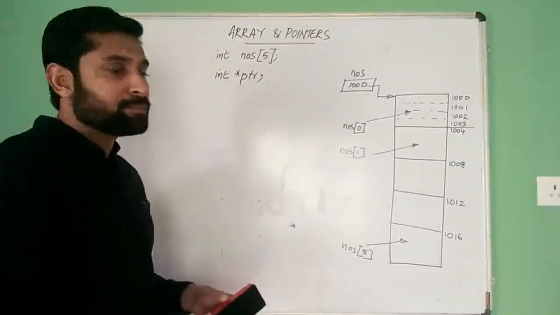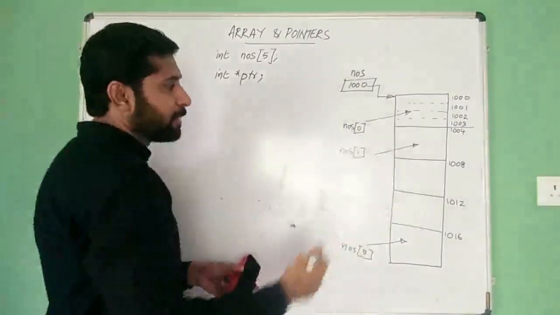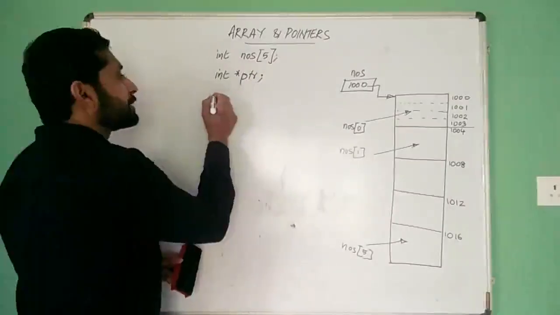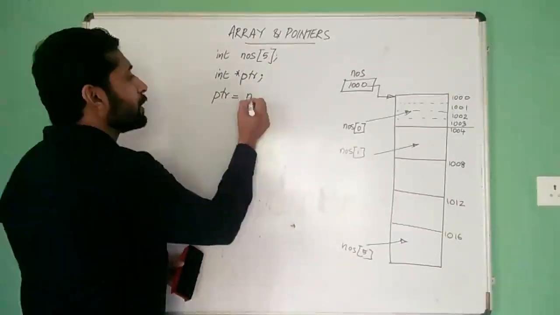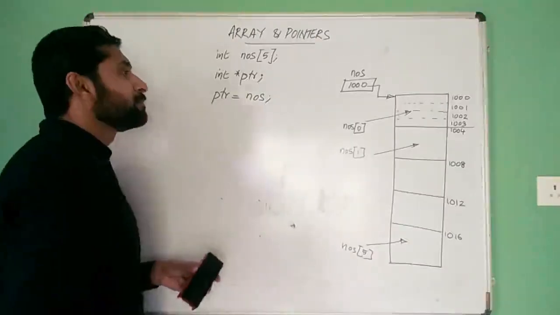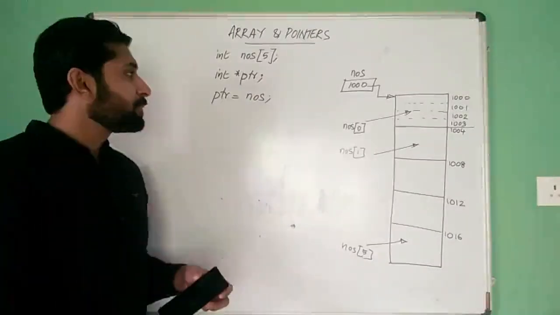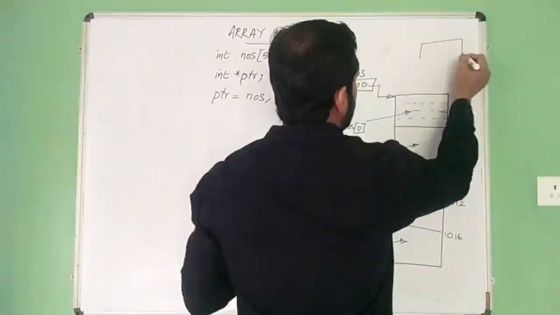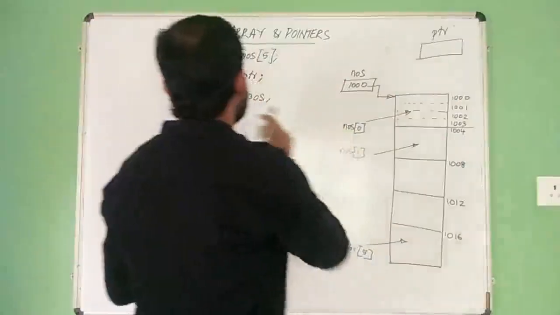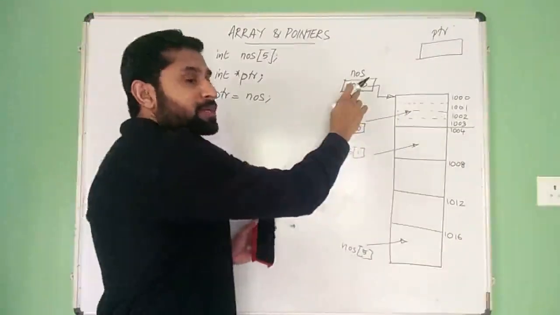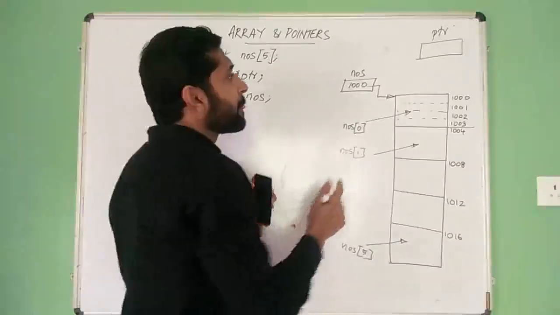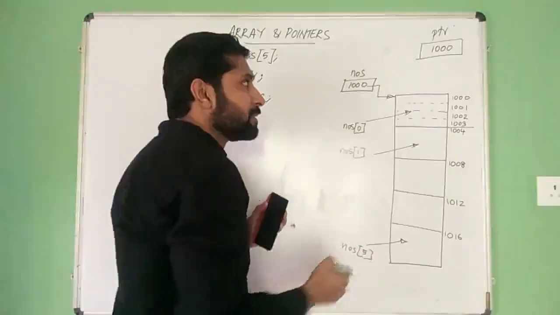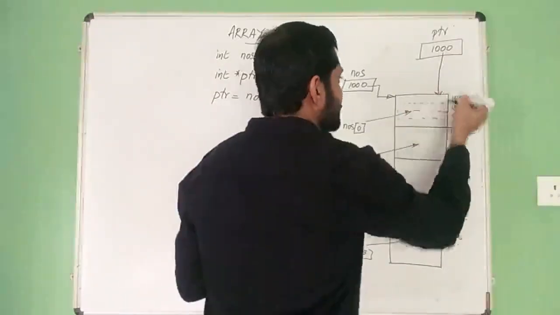It is another pointer somewhere in memory. And we are making an assignment like this: ptr equal to NOS. What happens? What is the content of NOS? NOS is 1000. So that 1000 will be assigned to ptr. So this ptr points to this location.